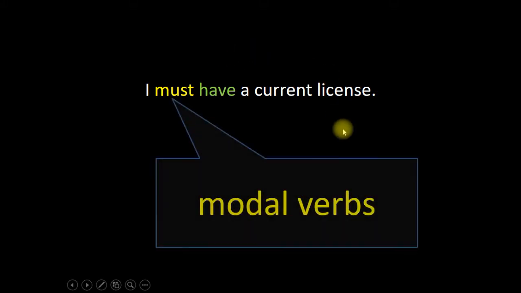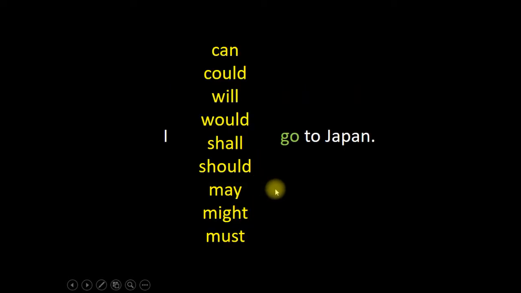First, let's look at this type. I must have a current license. This type of verb we call a modal verb. In English, there are many modal verbs, but these are what we call the principal modal verbs. These are the most common. Can and could, will and would, shall and should, may, might, must.